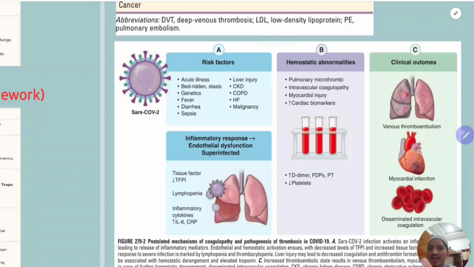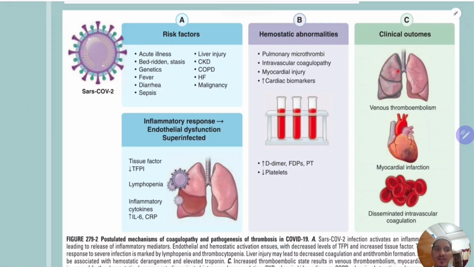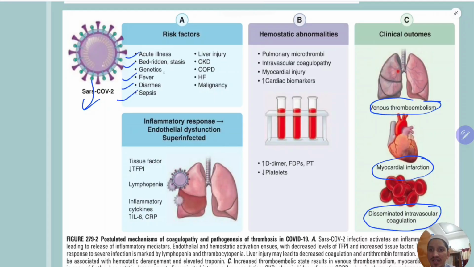So this is a diagram which is given in Davidson to show the events which occurred in patients like venous thromboembolism, myocardial infarction, disseminated intravascular coagulation because of COVID-19. So the patient had risk factors like acute illness, bedridden, stasis, genetics, fever, diarrhea, sepsis. Again, see, in fever or diarrhea, why are these prothrombotic? Because this causes dehydration. So dehydration will increase the viscosity of the blood. Dehydration increases the viscosity of the blood. That's why it is a risk factor.